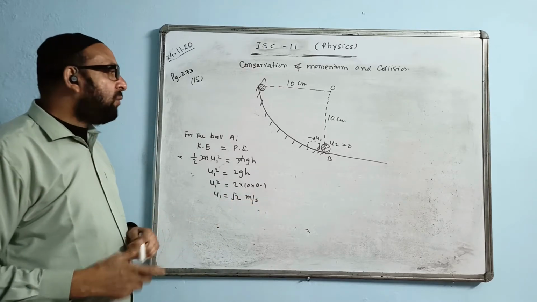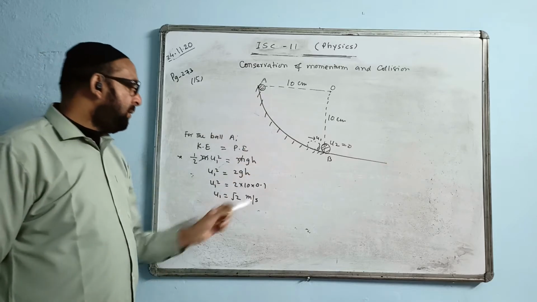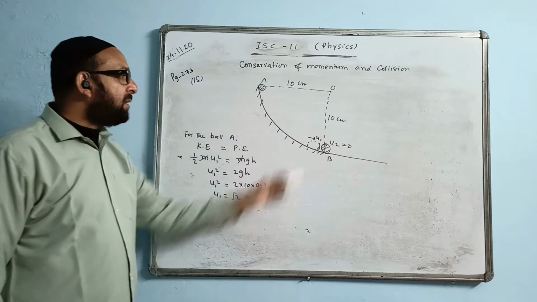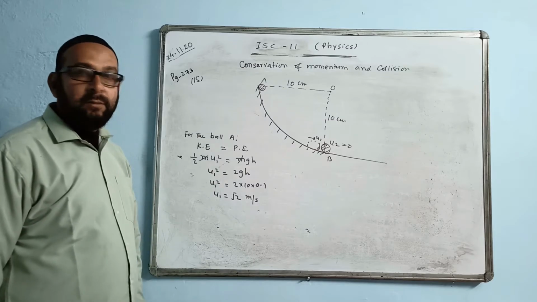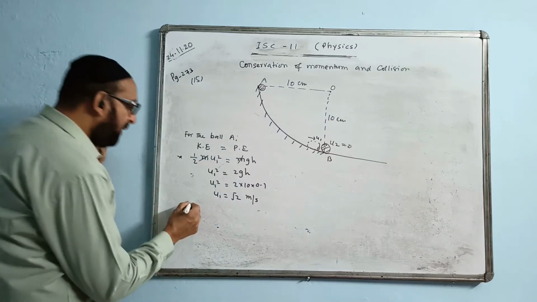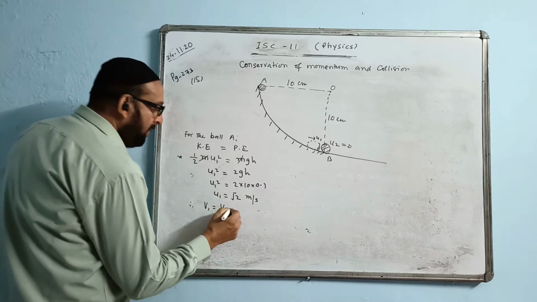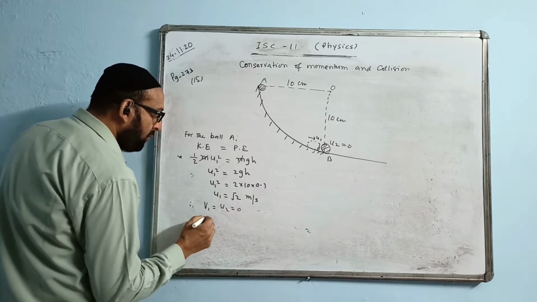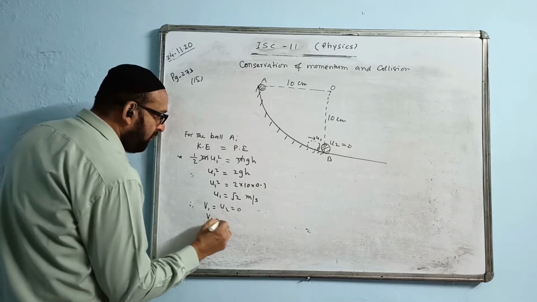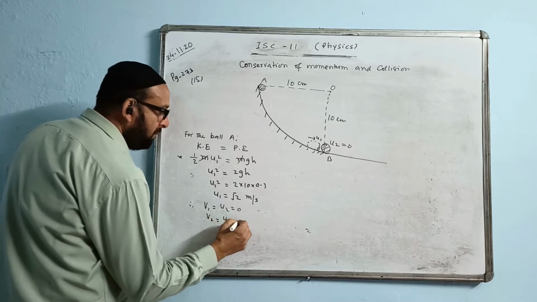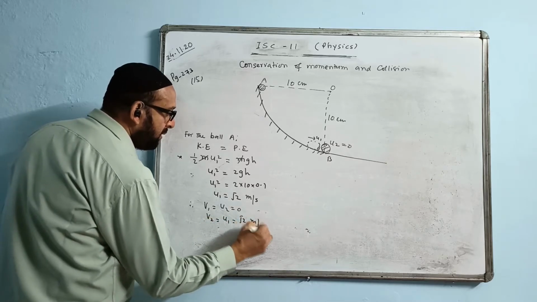That means at the time of collision, what is the speed of the ball A? Root 2. And what is the speed of the ball B? 0. Therefore, v1 will be equal to u2 and u2 value is 0, and v2 value will be equal to u1, that means root 2 meter per second.